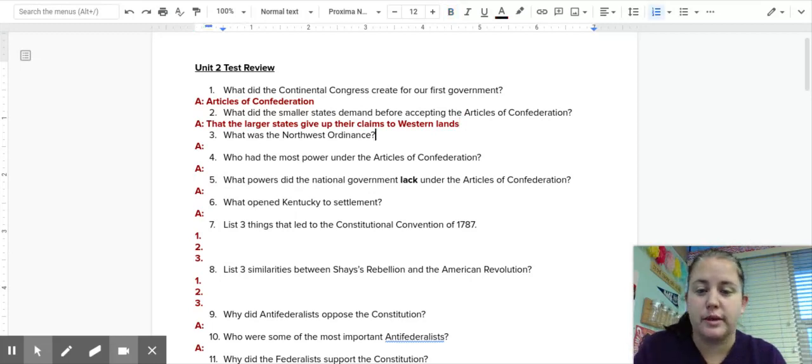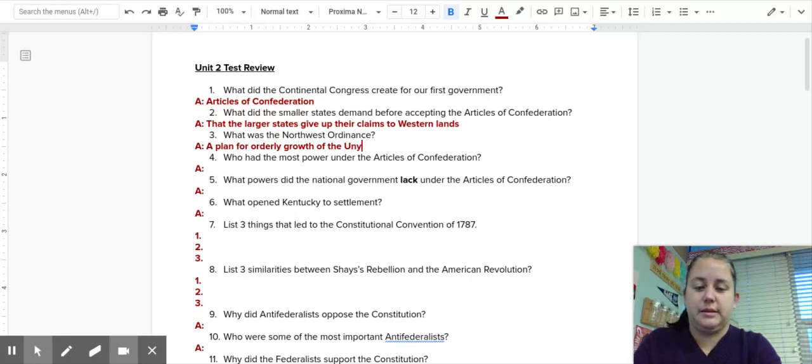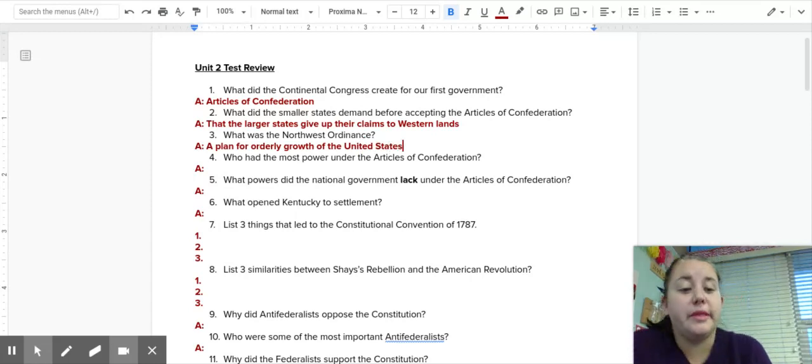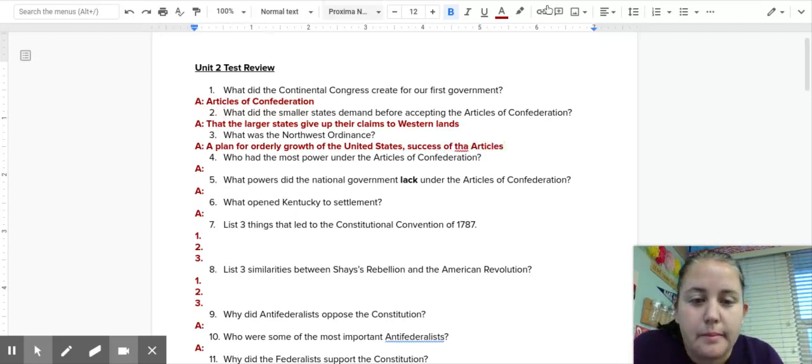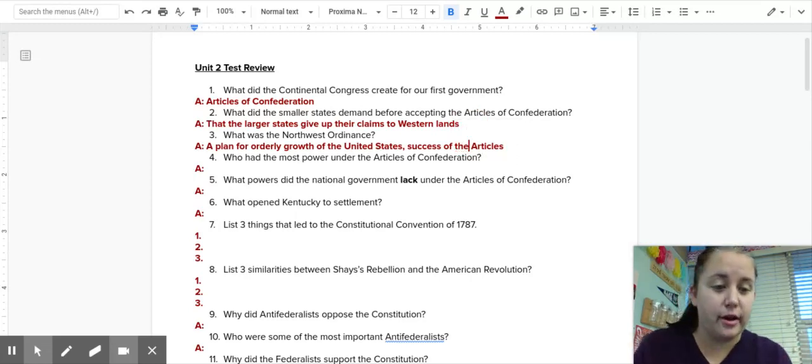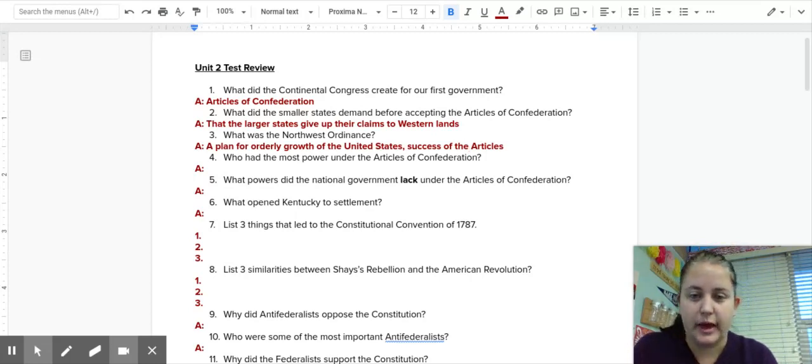Number 3, what was the Northwest Ordinance? Well, the Northwest Ordinance was a plan for the orderly growth of the United States. Oops, I can't spell today. Because this was like the main success of the Articles. Because the Northwest Ordinance sets it up to describe this pattern of how states are going to apply to become a part of the United States. What will they need to do to be admitted into the Union? Okay, so the Northwest Ordinance is a plan for orderly growth.